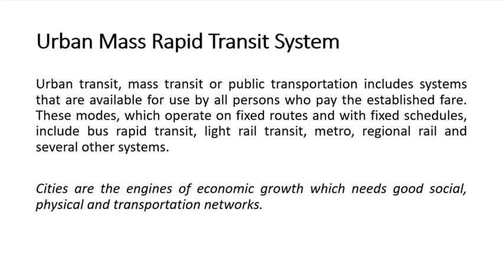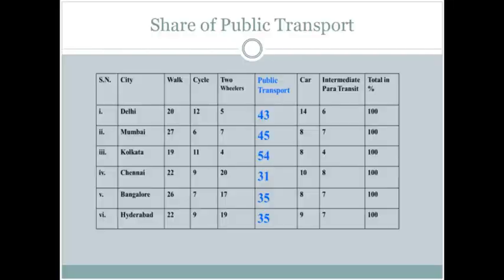You can call urban mass transportation as urban transit, mass transit, or even public transportation. It includes systems that are available for use by all the persons who pay for that established fare of that particular system. And these modes, which operate on fixed routes and with fixed schedules, include bus, light rail transit, metro, regional rail, and several other public transport systems.